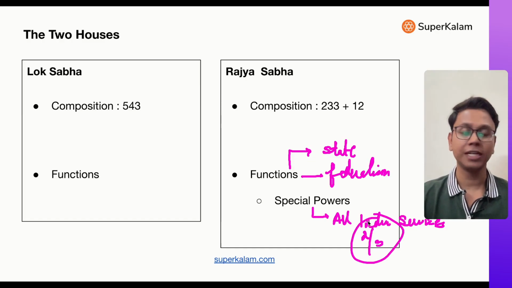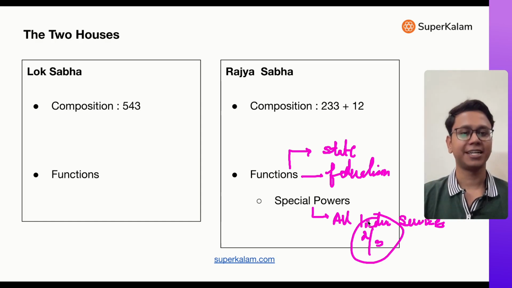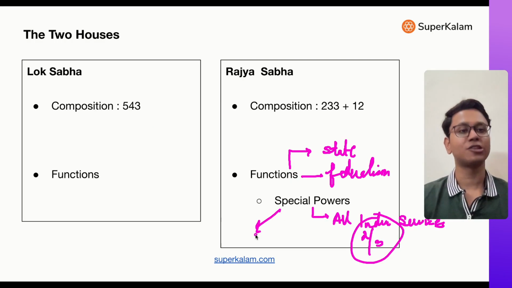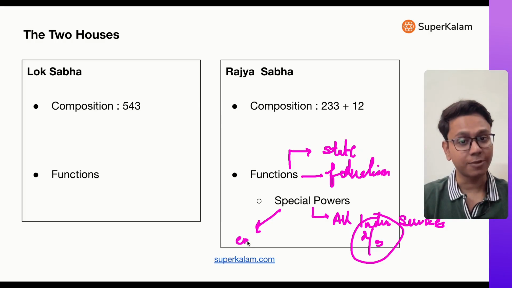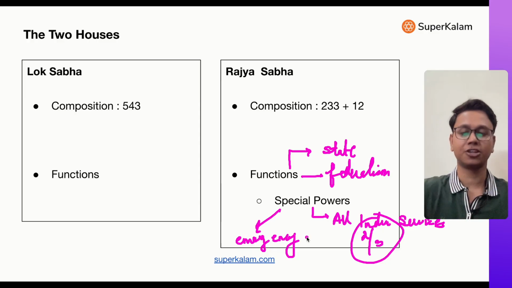Now earlier there used to be Indian Administrative Service and Indian Police Service only. Indian Foreign Service also became an all India service, and this was approved by Rajya Sabha. Thereafter it was created. So this is the special power of Rajya Sabha. And also, when Lok Sabha is dissolved, Rajya Sabha takes many of the functions of Lok Sabha, for example, approval of emergency, etc. So that's why Rajya Sabha's special powers are linked to the federal nature of Indian polity.